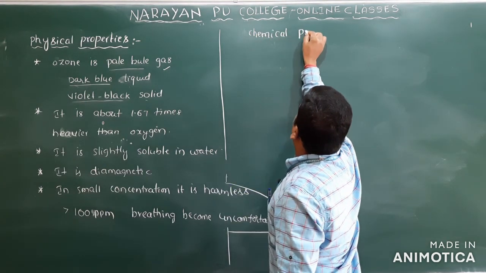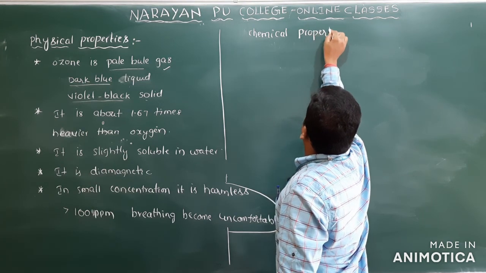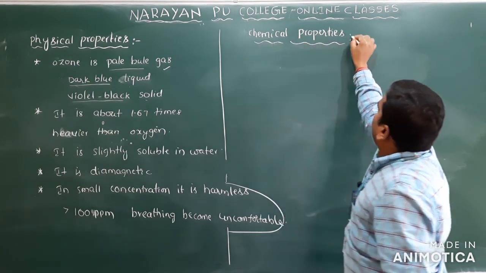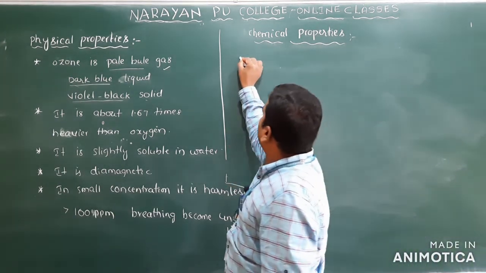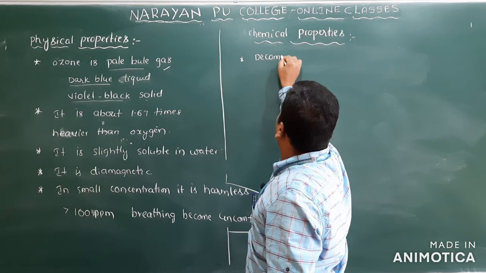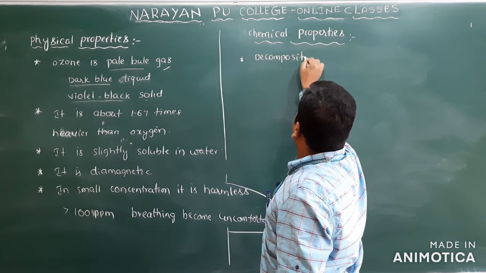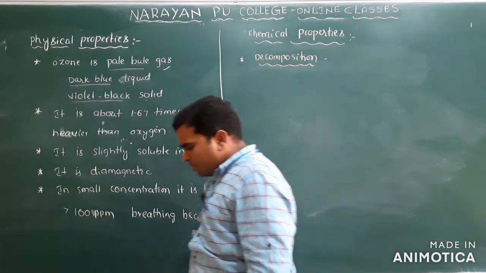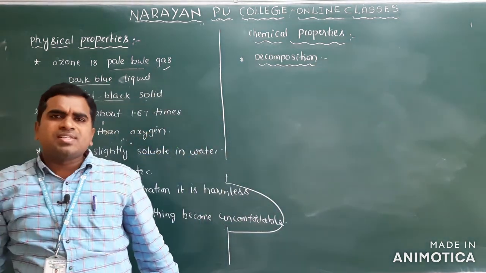Chemical properties. Clear? So very important, chemical properties. The first one here is decomposition. Clear? So I already mentioned ozone is unstable.